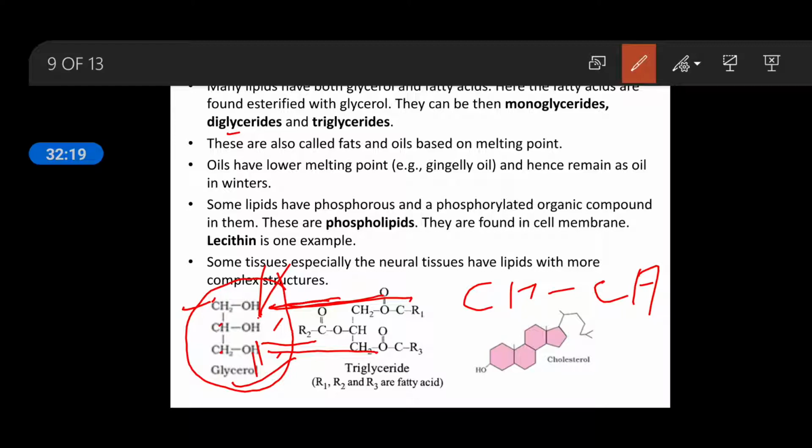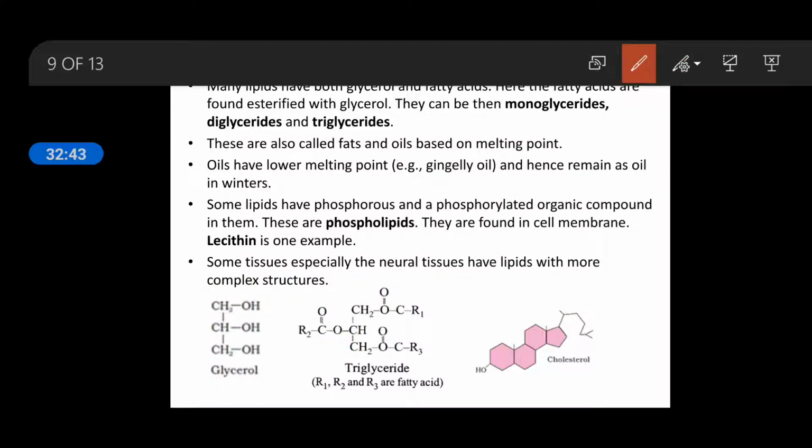And if in place of the last hydrogen one more hydrocarbon chain is added, then it is known as triglyceride. So the glycerol, with respect to the number of fatty acid chains, may be monoglyceride, diglyceride, or triglyceride.